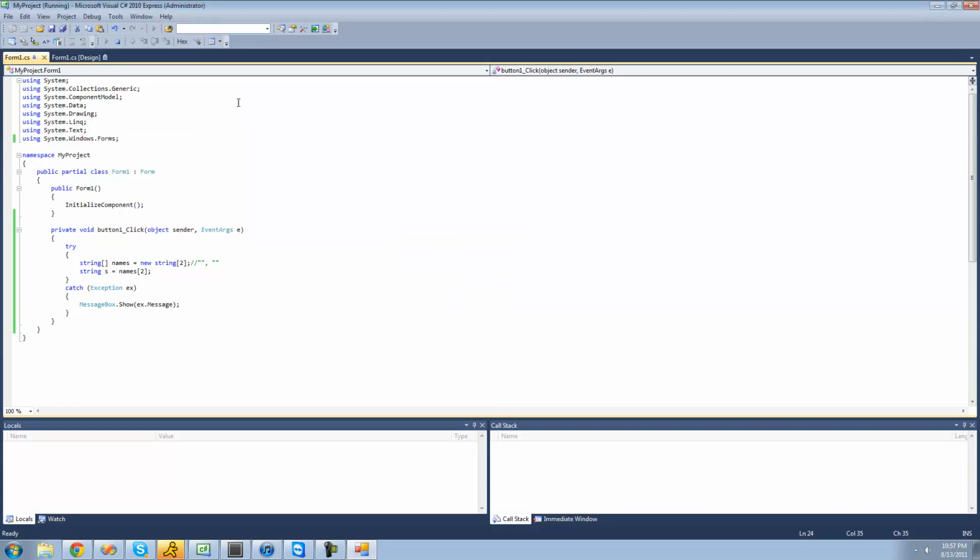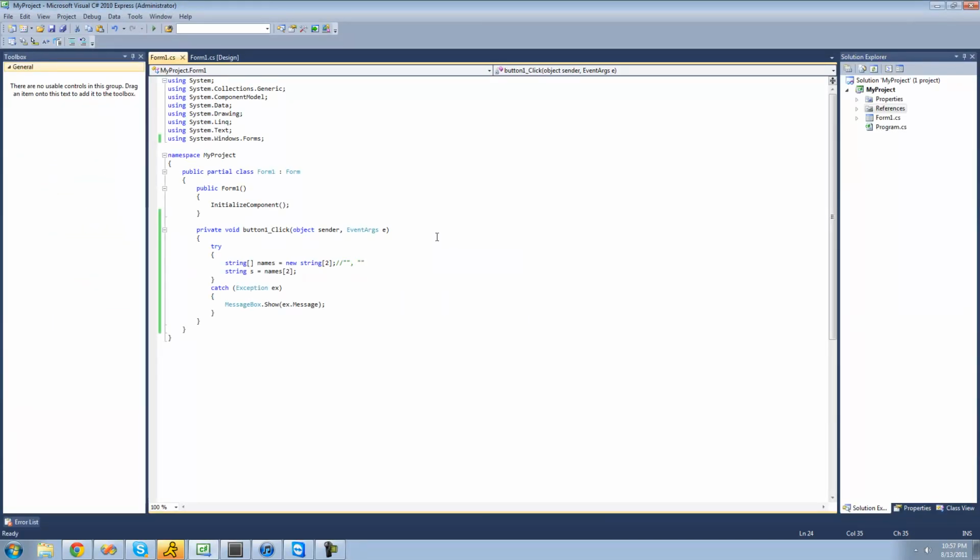Perfect. So that just gives the person using your application sort of an idea of what's going wrong. And if a user was using your application, you could just easily ask them what the problem was, and they could just tell you the message, so you have some sort of an idea of what's wrong with your application.